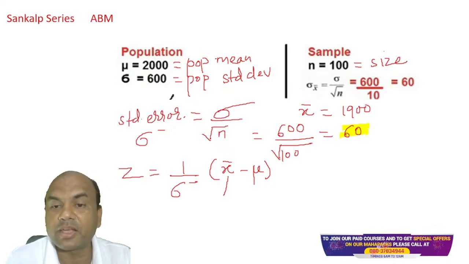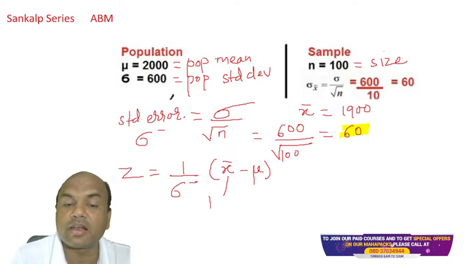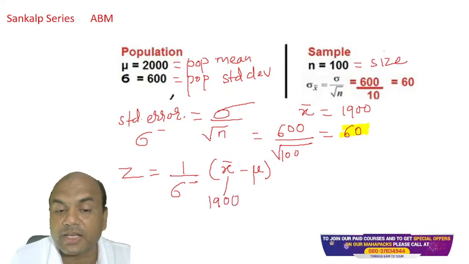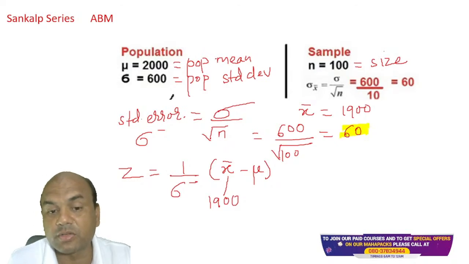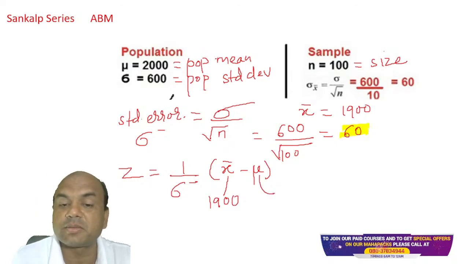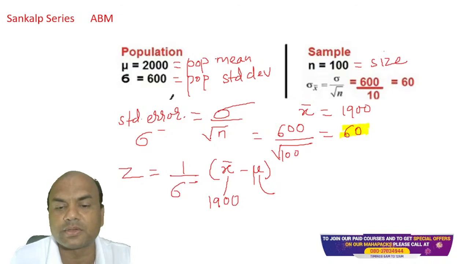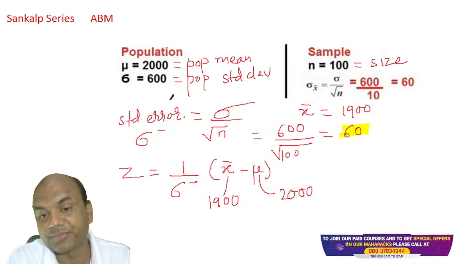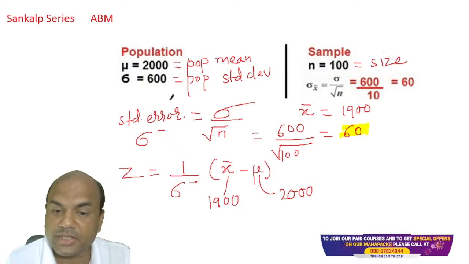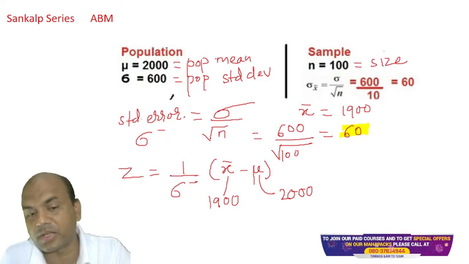X bar is 1900. Whatever is asked is always X bar. And mu is the population mean, given already: 2000. Got it, everyone? Clear this concept? So now, mu you have got, sigma dash you have got, X bar you have got.